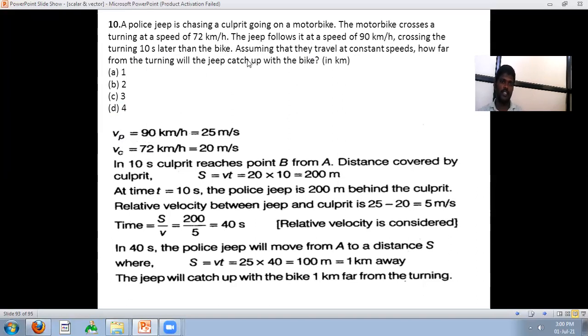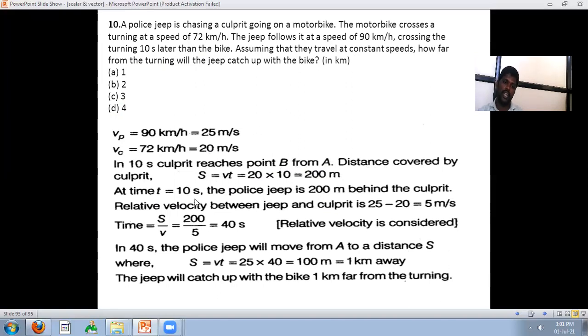The speed is 90 km per hour, that is 25 meters per second. And the other one is the clerk on the bike, whose velocity is 72 km per hour, that is 20 meters per second. In 10 seconds, the clerk reaches point B from A. Then the distance covered by the clerk is S equal to velocity times time, 20 meters per second times 10 seconds, that is 200 meters.